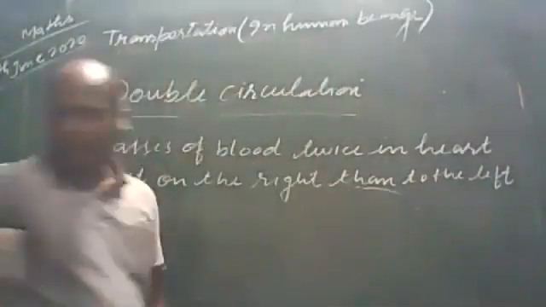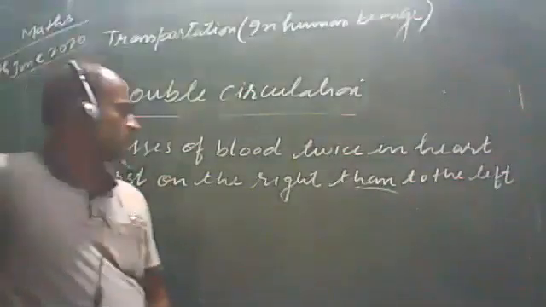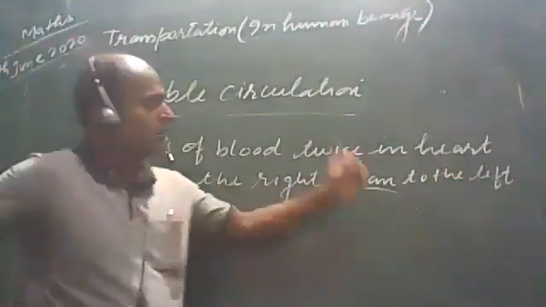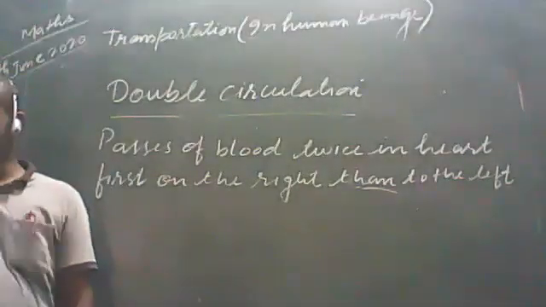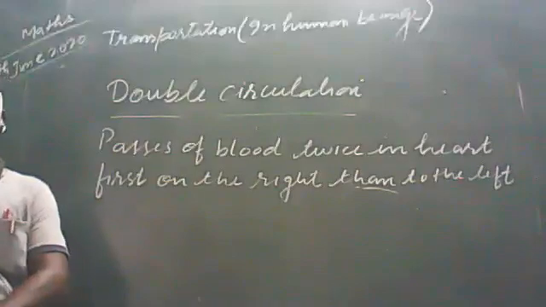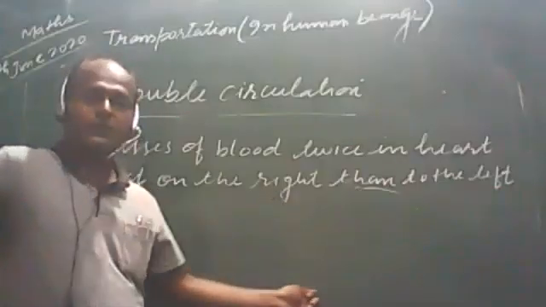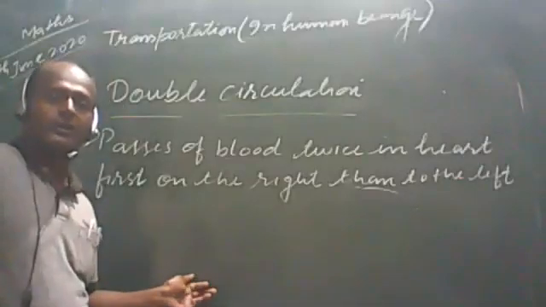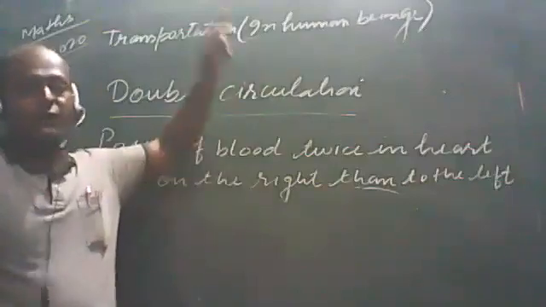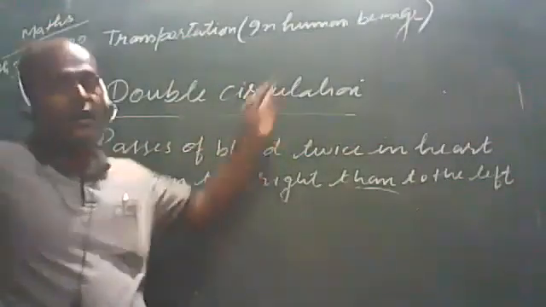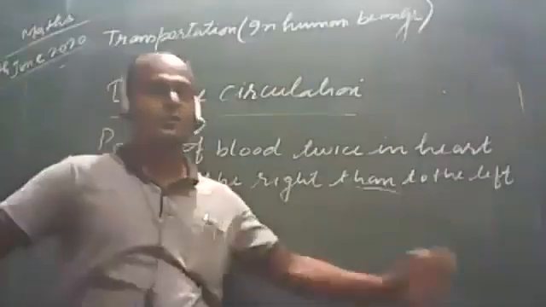Double circulation means passage of blood twice in the heart: first on the right and then on the left. What happens? In the right portion, there is the transportation of deoxygenated blood from different parts of the body to the heart. From there, it is transported to the lungs, and from the lungs, when oxygen is mixed, it is again transported to the heart, and from the heart it is transported to the body.